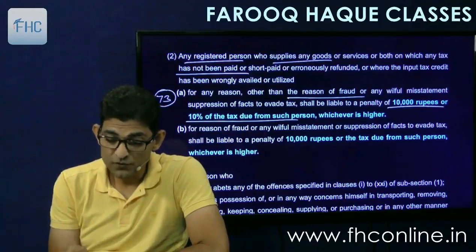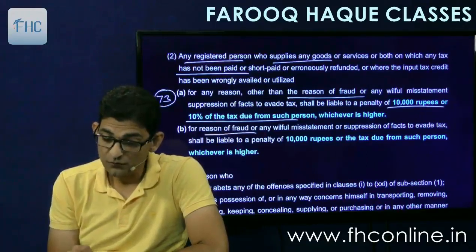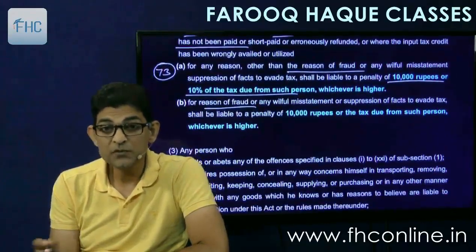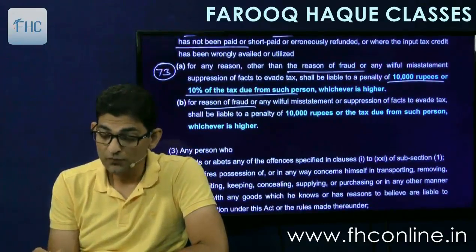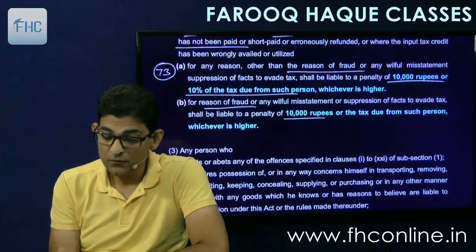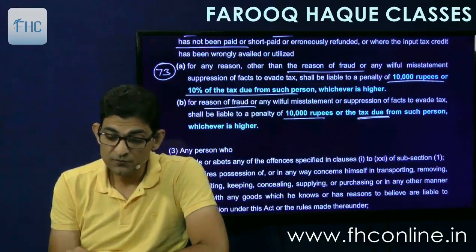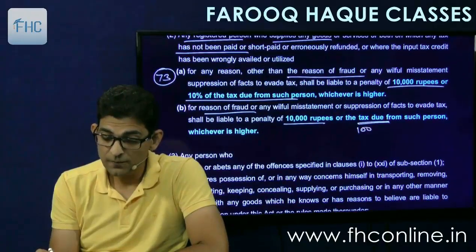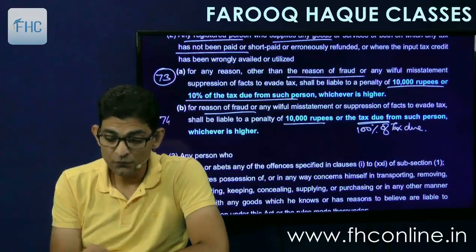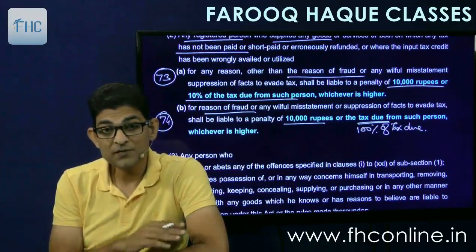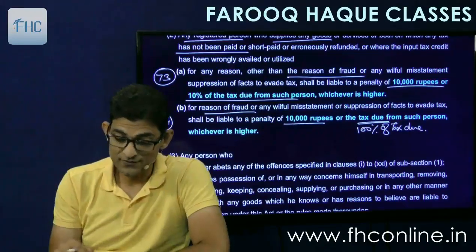And point B says for reason of fraud. If it is by reason of fraud or willful misstatement or suppression of facts to evade tax, then the penalty would be 10,000 rupees or the tax due from such person, whichever is higher, means 100% of tax due. So this is like 74. Remember 73 and 74? Yes.